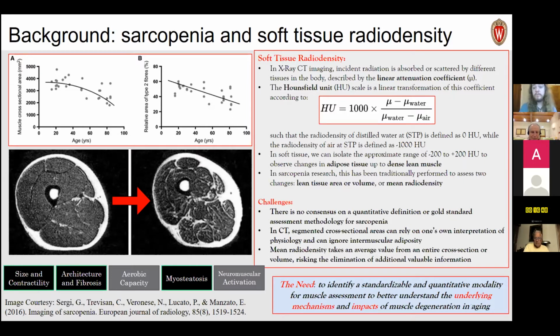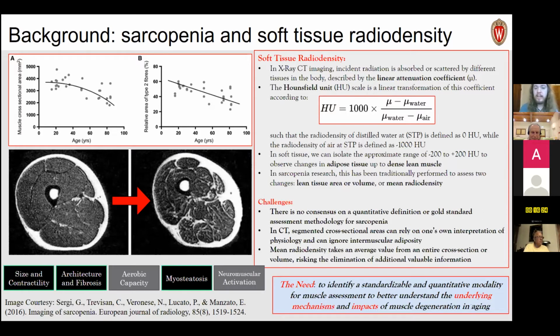In soft tissue, we can isolate the range from -200 to +200 Hounsfield unit values to observe changes from adipose up through dense lean muscle. And in sarcopenia research, this is traditionally done to do two different things: either to segment lean tissue area or volume, or consider mean radiodensity from an entire voxel distribution or cross-sectional area.